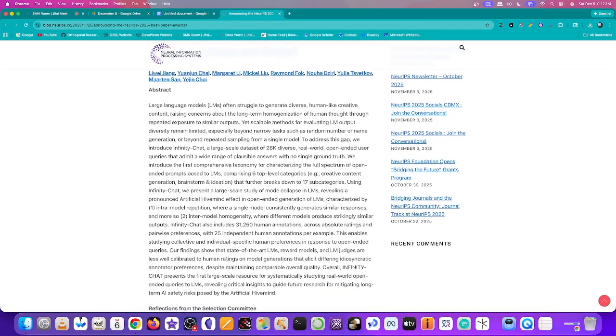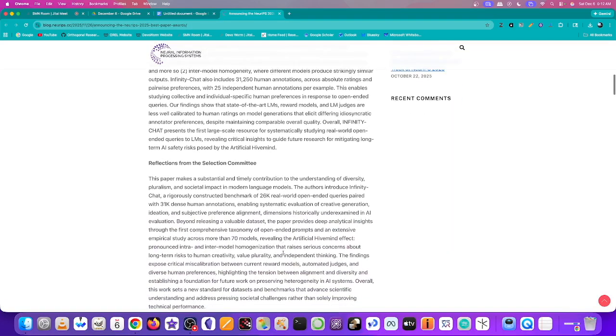Our findings show that state-of-the-art language models, reward models, and language model judges are less well calibrated to human ratings on model generations that elicit differing idiosyncratic annotator preferences, despite maintaining comparable overall quality. So Infinity Chat presents the first large-scale resource for systematically studying real-world open-ended queries to language models, revealing critical insights to guide future research for mitigating long-term AI safety risks posed by the artificial hive mind.